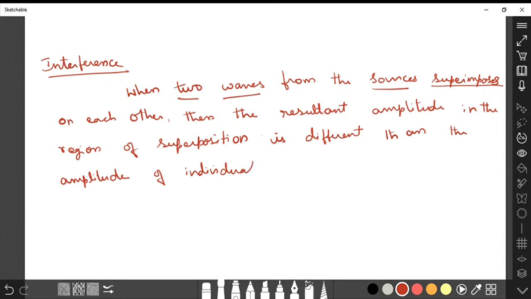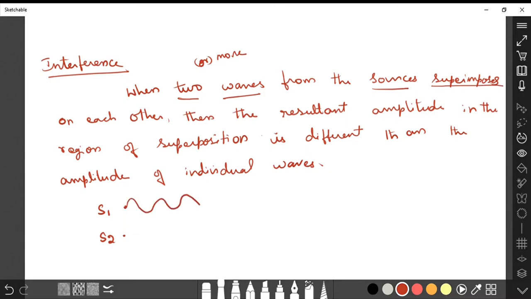This is the definition for interference. Here I mentioned only two waves, but we can say two or more waves, or multiple waves. For example, S1 is one source and this is another source, so the two waves are coming from the two sources.